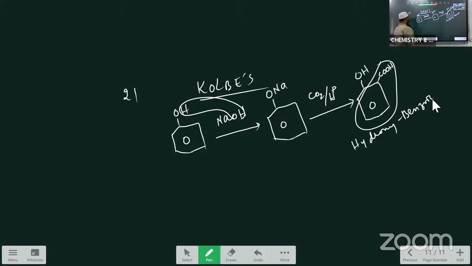Kolb's reaction. What is the Kolb's reaction? When phenol is treated with NaOH and followed by reaction with carbon dioxide in acidic media, that gives the hydroxybenzoic acid, also known as salicylic acid. This reaction is called as Kolb's reaction.